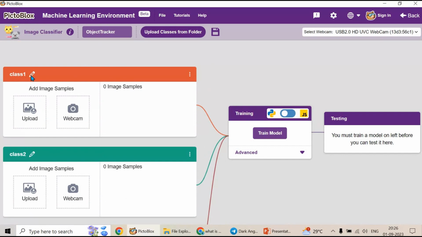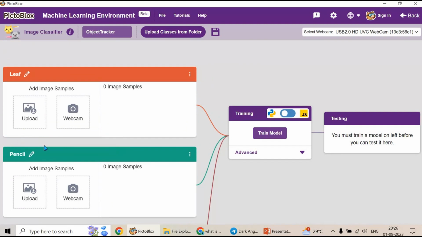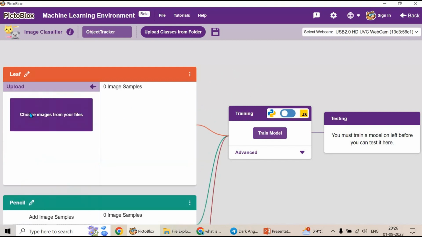So the first class, let me name it leaf. Okay, then I can give pencil, right? Then I'm going to give the pictures of water bottles. Okay, sorry, water bottle. So done. Now we have to upload images. Either you can download a set of images and upload it, or directly you can use your webcam. So I'm going to upload images of leaf.